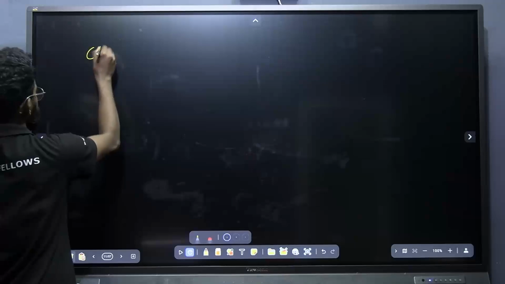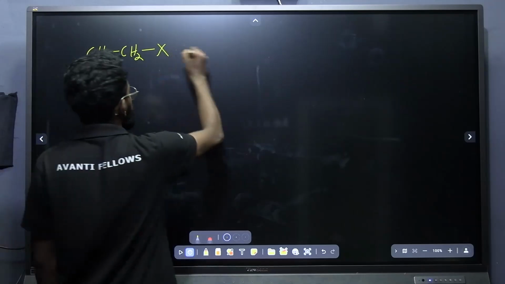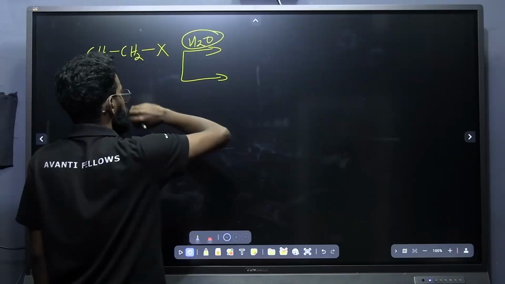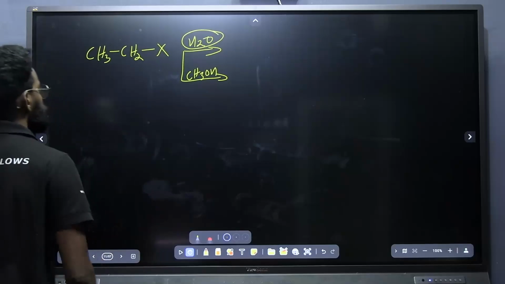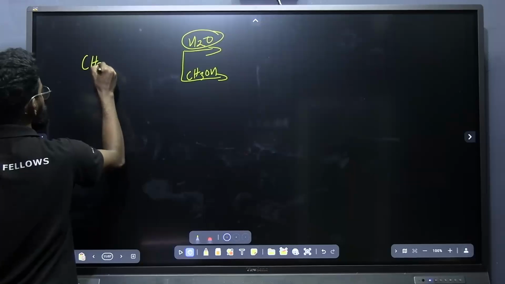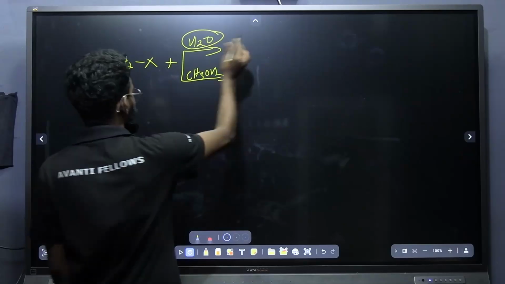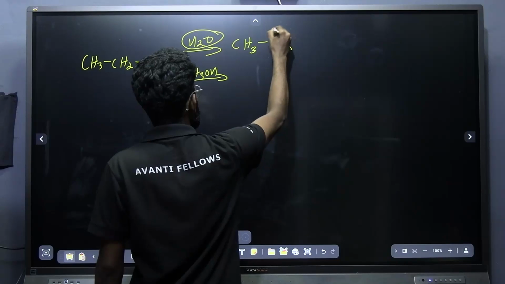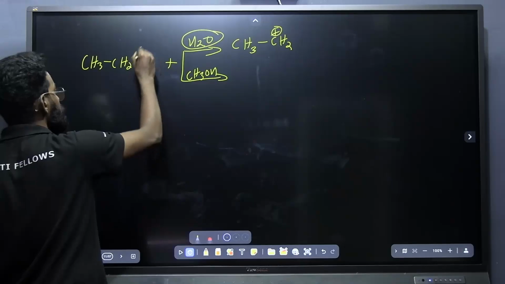Okay, I am just taking CH3CH2 halide. Yeah, I got H2O here, and H2O is a nucleophile I am going to give, and CH3OH. What is the product I will be getting in both the cases? What is the product? In the first case, what is the product? In all these cases, the first step is the formation of the carbocation CH3CH2+, that is by the elimination of the halogen, that is the leaving group.